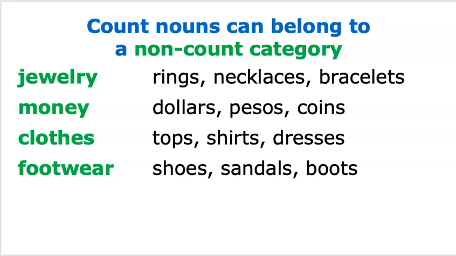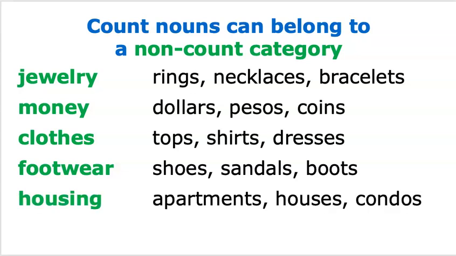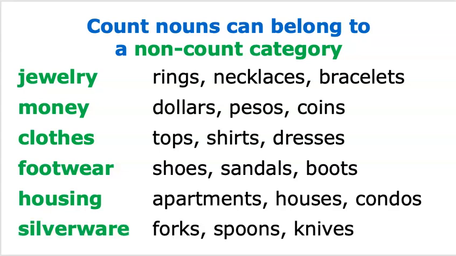Footwear, non-count. Shoes, sandals, boots, count nouns. Housing, non-count, but I can count apartments, houses, condos. Silverware is non-count. Forks, spoons, knives are all count.